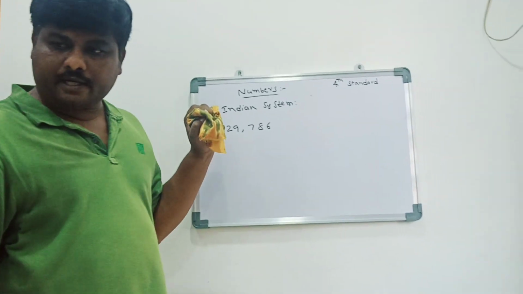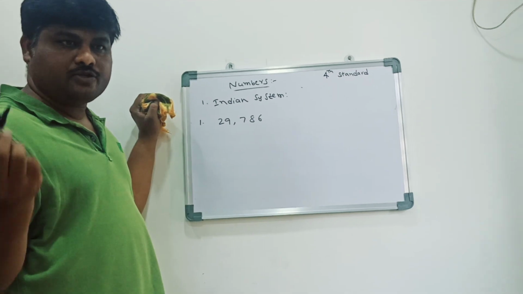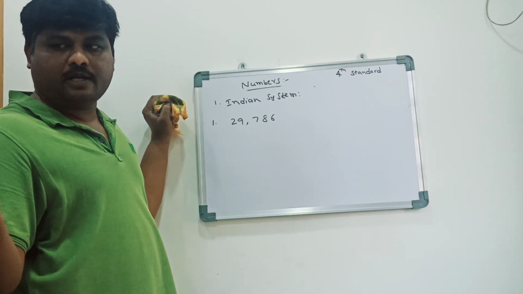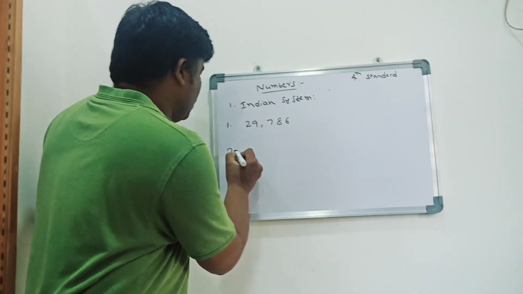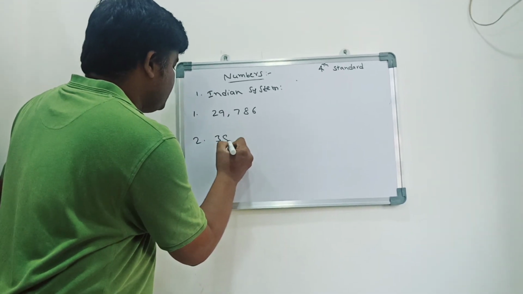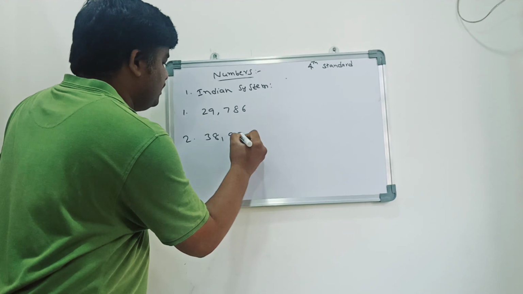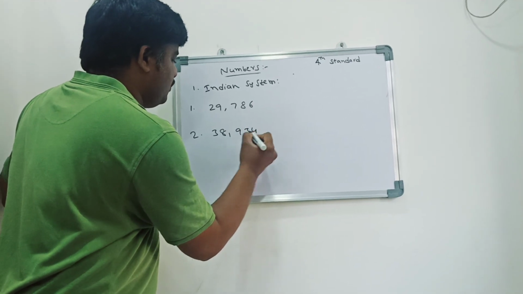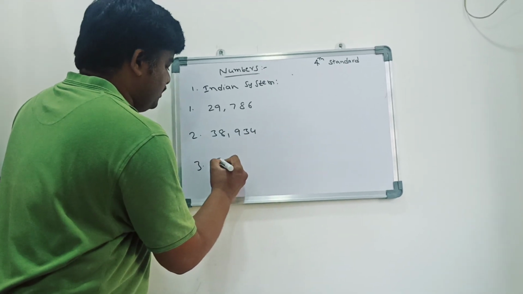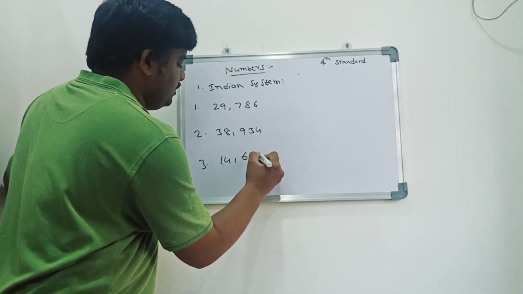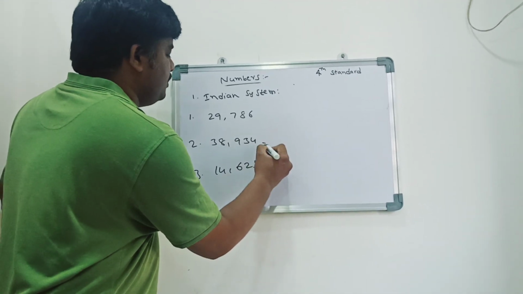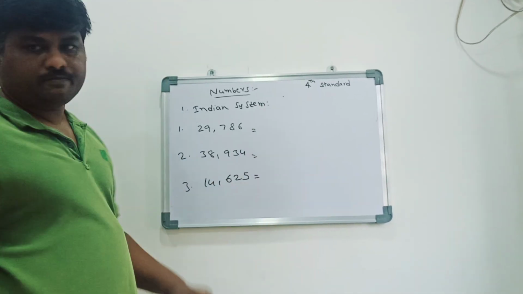You need to write in a table with ones, tens, hundreds, thousands, 10,000 like that. So this is an exercise for you. Number 2, 38,934. Number 3, 14,628. So you can practice at your home.